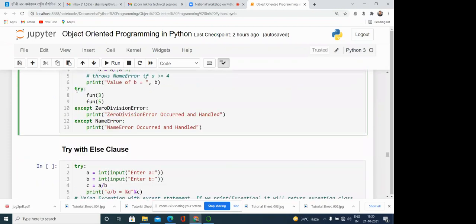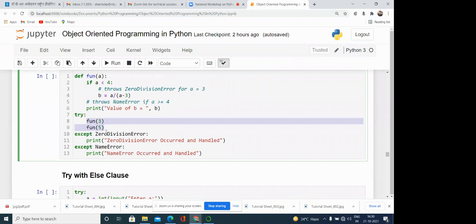So how can we handle them? Here you can see that in the try block we have called the function with 3 and 5. In the first case, when function 3 is called, a divide by 0 exception occurs, and the block where we have written ZeroDivisionError is going to be executed. If a divide by 0 exception is there, we can write a specific handling module for it. And if another exception is there, like a NameError, then we can execute another thing.